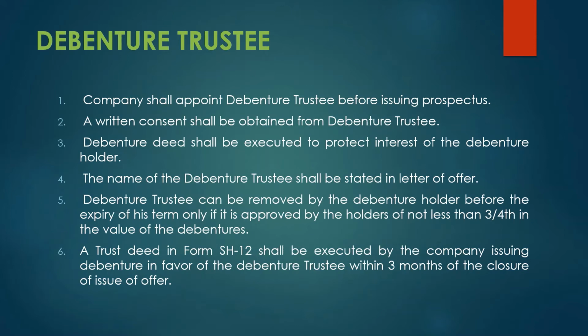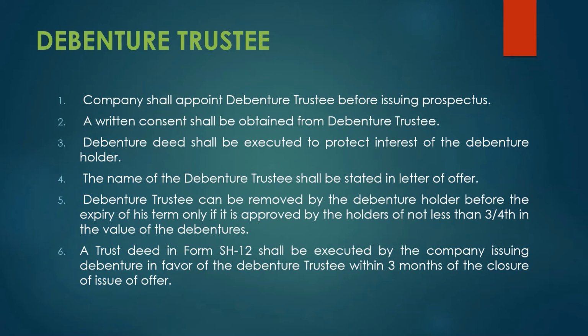So a minimum number of debenture holders is required, holding not less than 3/4 of the value of the debentures. They can pass a resolution, and if debenture holders holding not less than 3/4 of the value of debentures agree, they can remove the debenture trustee if they feel he is unable to discharge his functions properly.